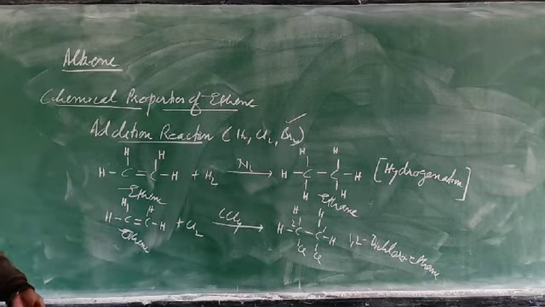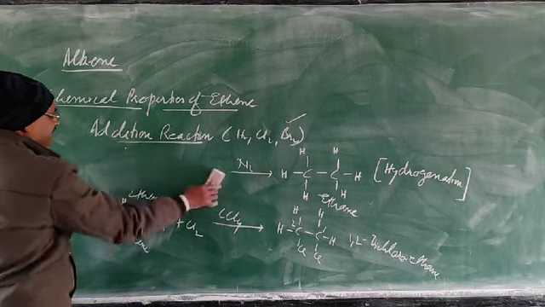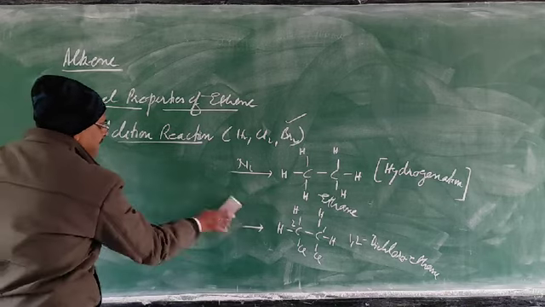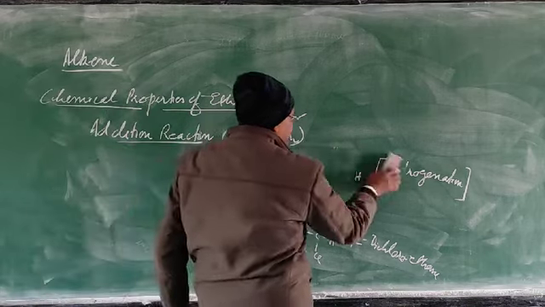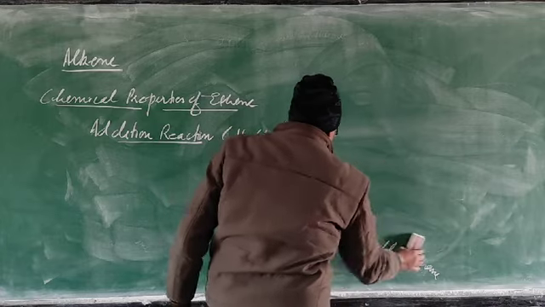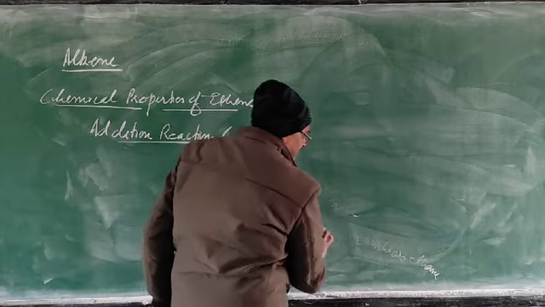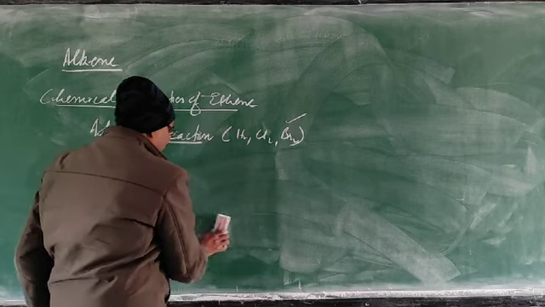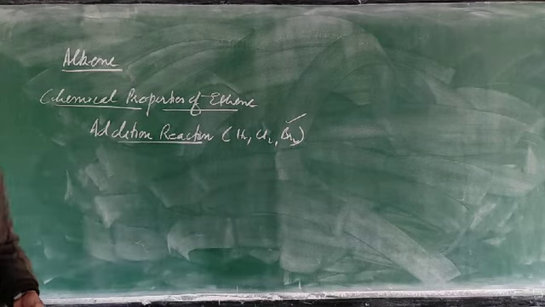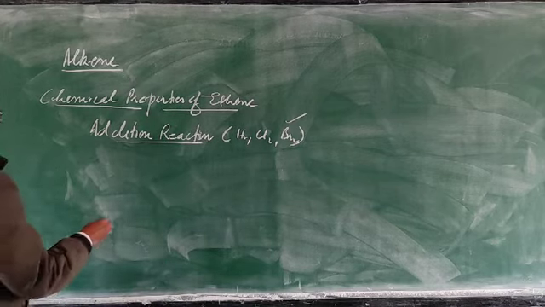Now next one is bromine, very important. How will this addition of bromine take place? Let us see. When bromine is added, the color of the bromine is brown, and that brown color is discharged. It changes to colorless. So ethene is there.